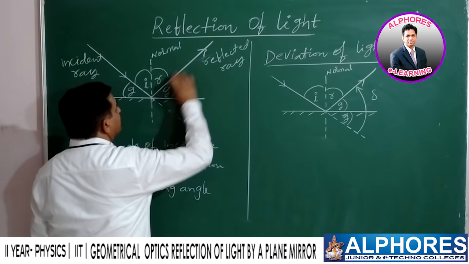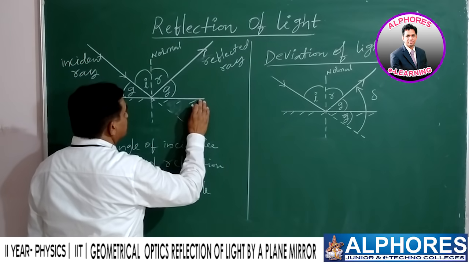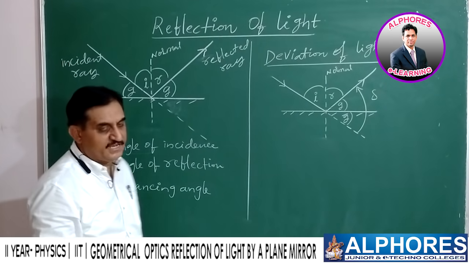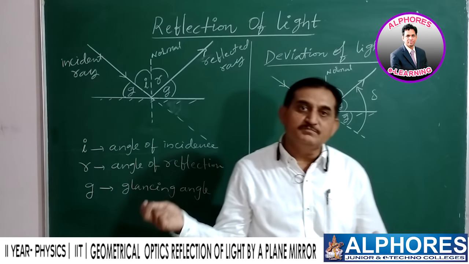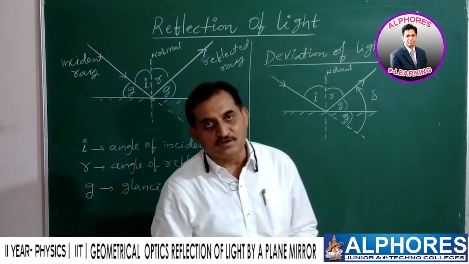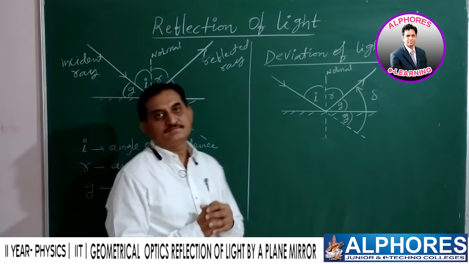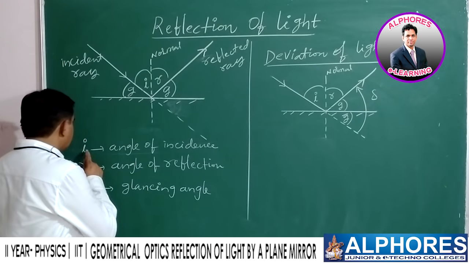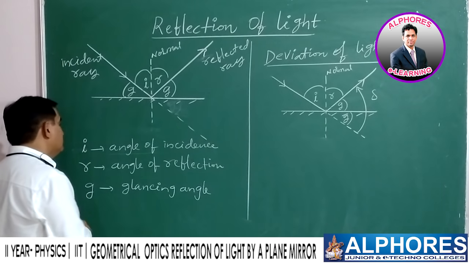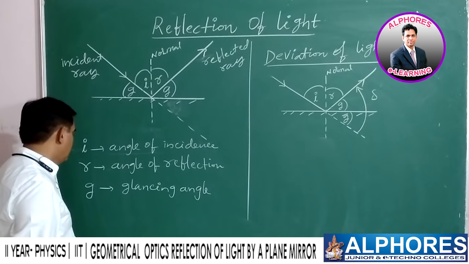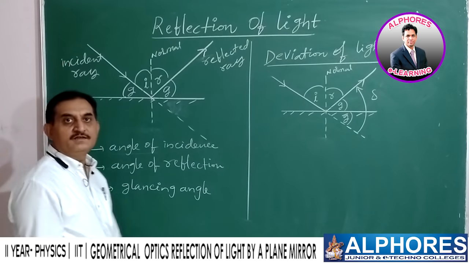And here also the reflected ray makes an angle with the surface, that is also taken to be a glancing angle. The glancing angle can be defined using the incident or reflected ray, with reference to the surface. Now these are the three angles: angle of incidence, angle of reflection, and the glancing angle.